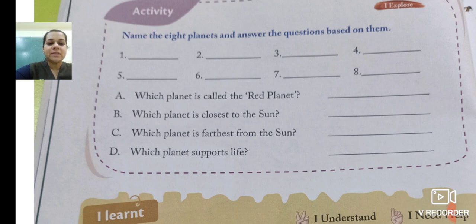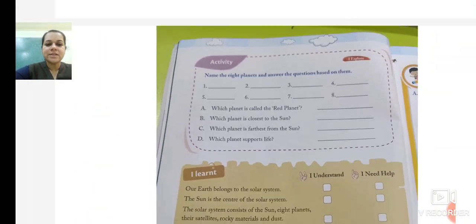Which planet is farthest from the sun? Farthest means far away from the sun. Which will be the last planet? The farthest from the sun is Neptune. Which planet supports life? We live on which planet? We live on planet Earth. The answer is Earth.